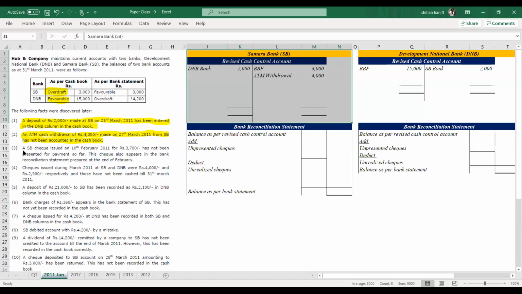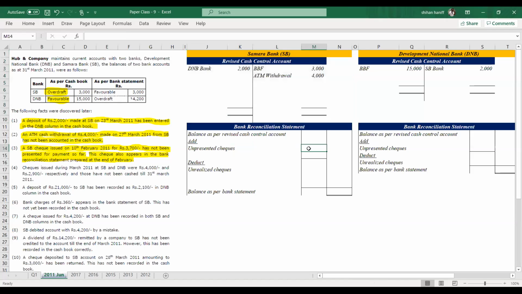Number 3. An SB check issued on 10th of February 2011 for 3,700 has not been presented for payment so far. This check also appears in the bank reconciliation statement prepared at the end of February. So we are here in March. This is a check issued in February, and it has not been presented for payment.